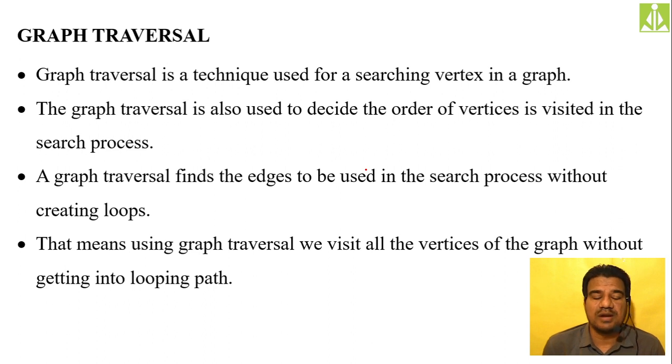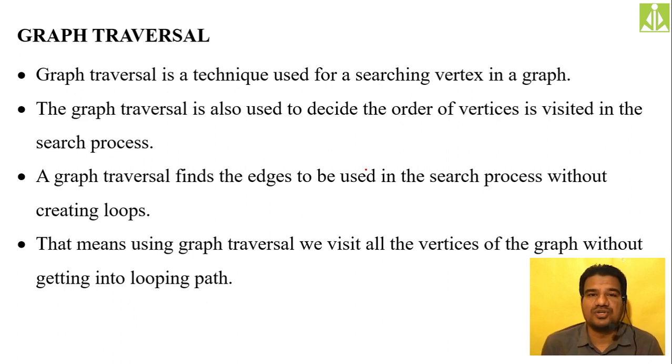If you read the second point, you will understand. Graph traversal is also used to decide the order of vertices in which they are going to be visited. Because we are going to have loops inside a graph, using this traversal technique we convert the graph into a minimum spanning tree.